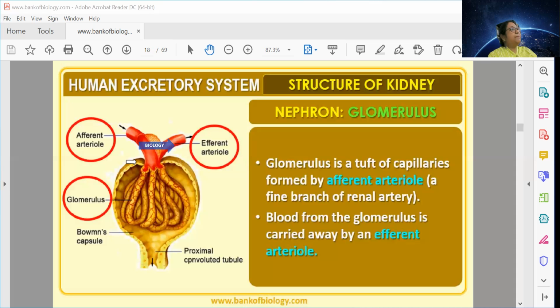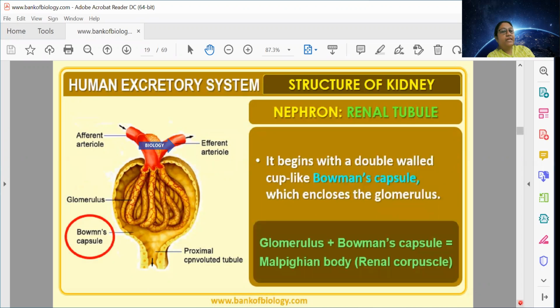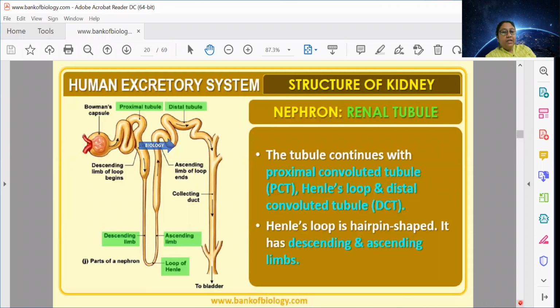So this is about the glomerulus. It is the same artery. The same artery is first dividing into the cavity of Bowman's capsule, and then it is again fusing to form the efferent artery. Now the question is why it needs to divide and why it needs to come back again. That is something very important. That we will know later on when we study the mechanism of urine formation.